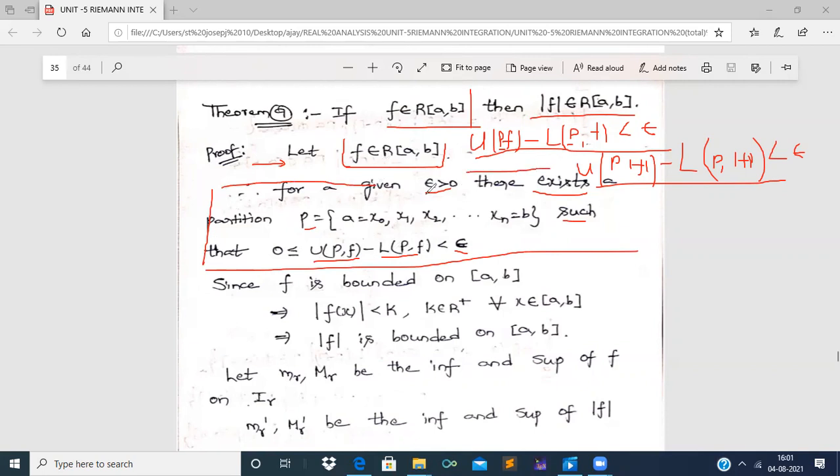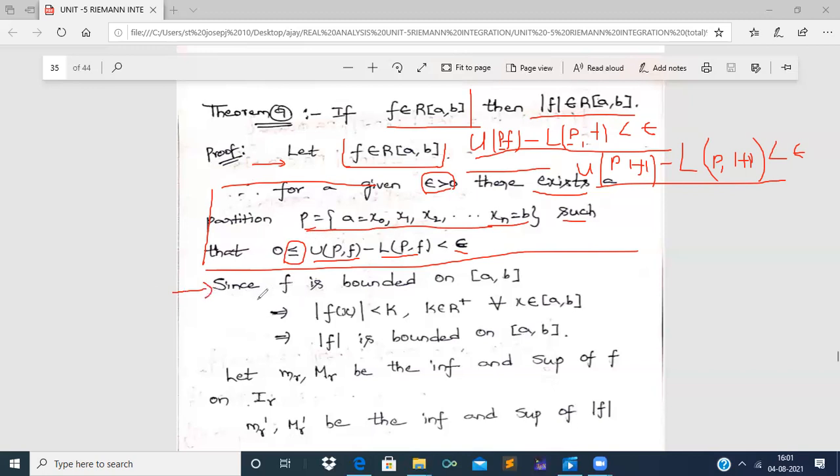So till now, for epsilon greater than 0, a partition P exists such that using this partition P and the function f, the difference between the upper Darboux sum and the lower Darboux sum is lesser than epsilon, and this value is either greater than 0 or equal to 0. So now we proceed further.